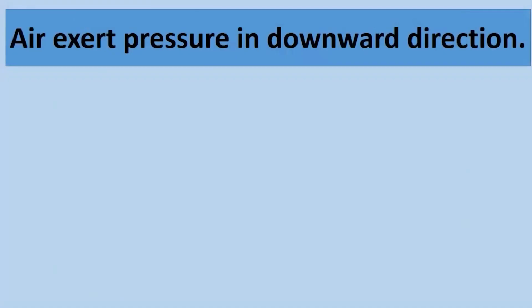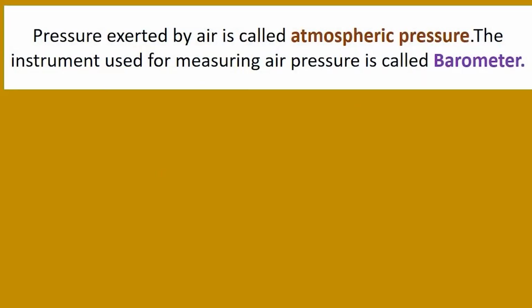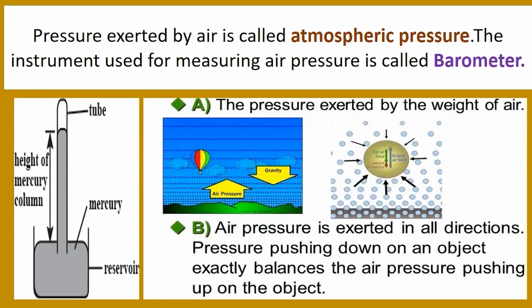Air exerts pressure in the downward direction. In this picture, you can see that this person is carrying a heavy bucket on his head and he is feeling the weight. The weight he feels is because of the air pressure which is acting here in the downward direction. Pressure exerted by air is called atmospheric pressure. The instrument used for measuring air pressure is called a barometer. This is the picture of the barometer. Air pressure is exerted in all directions. Pressure pushing down on an object exactly balances the air pressure pushing up on the object.